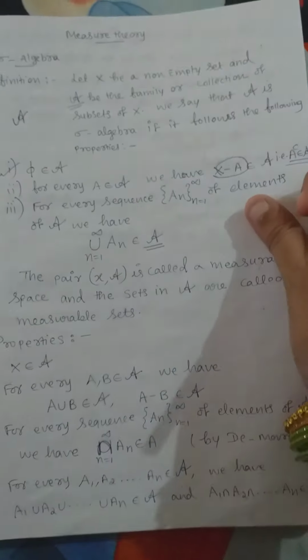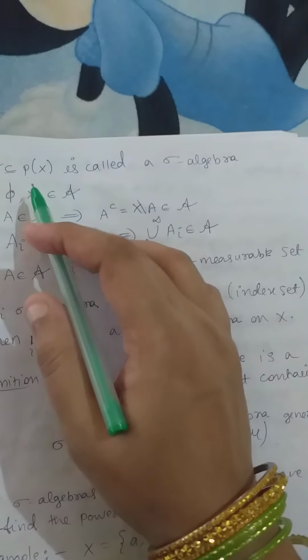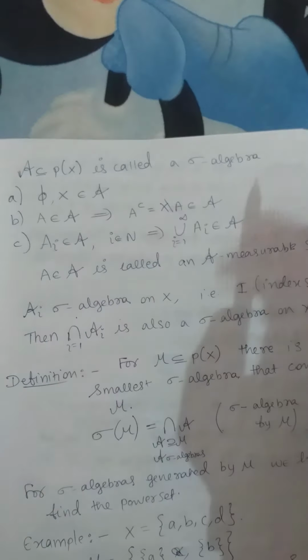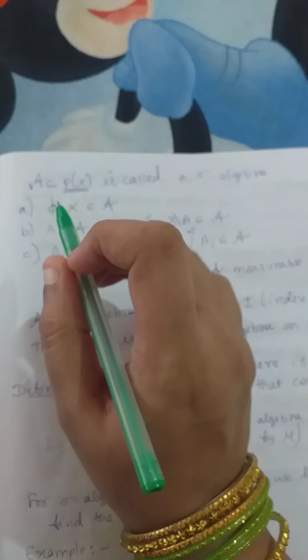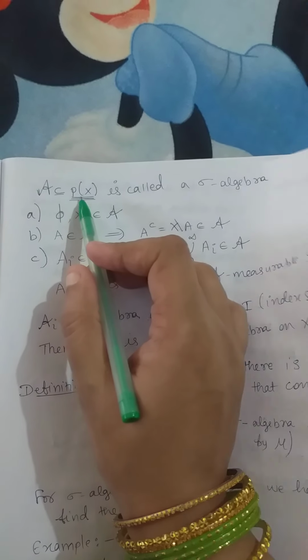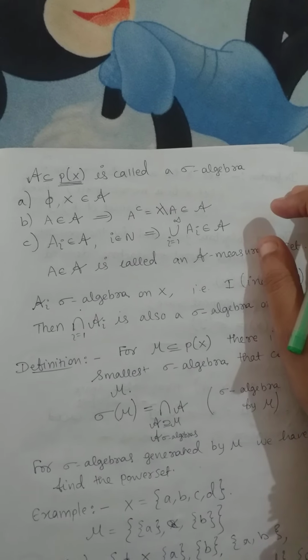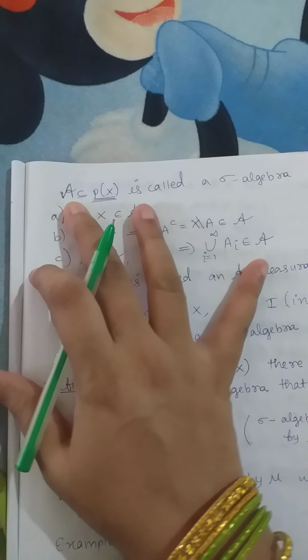So basically, I'll define the points once more and make the concept of sigma algebra clear. We all know how to write the subsets for a particular set, and P of X, here I am representing, P of X means the power set of X. Power set means the set which contains all the possible subsets of a set. So here again I have considered this script A, which is the collection of subsets.